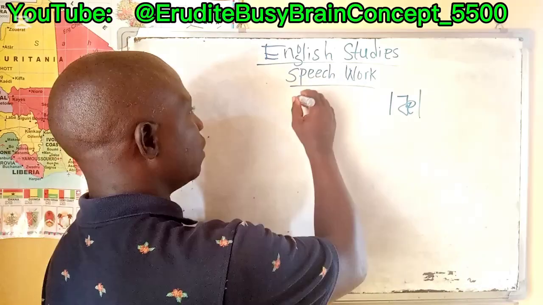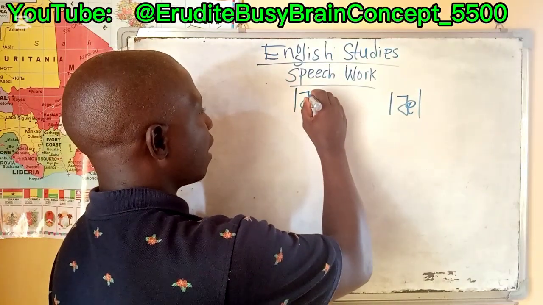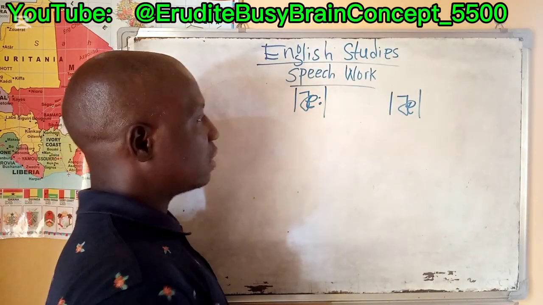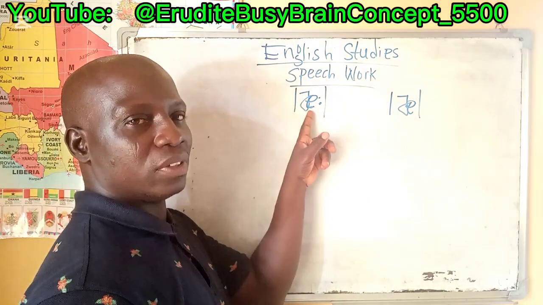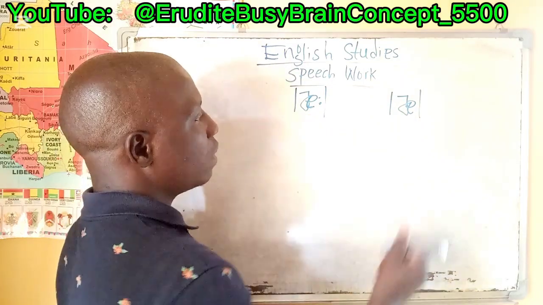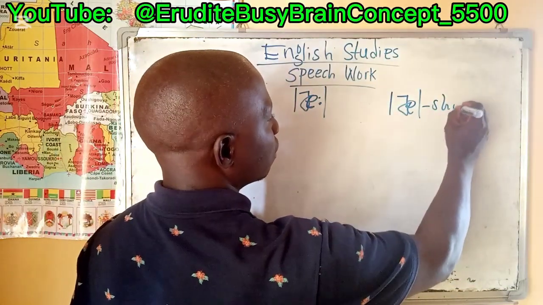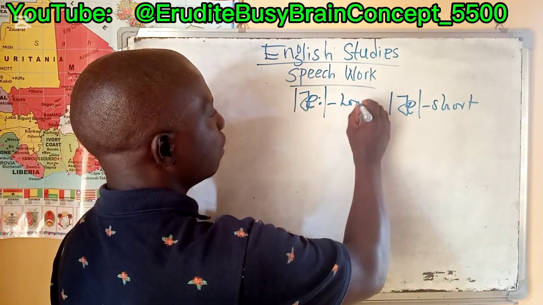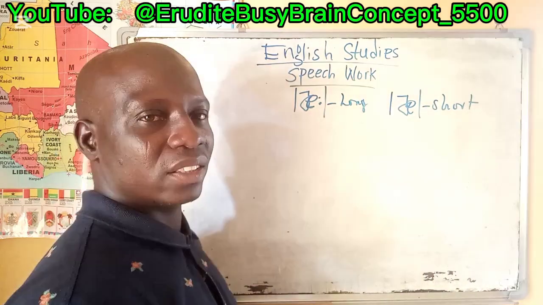So the difference between the short R sound and the long R sound is the dot that is accompanied with this. So this is the short version. This is the long version of the vowel sound.